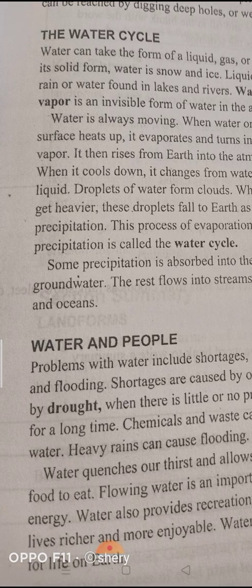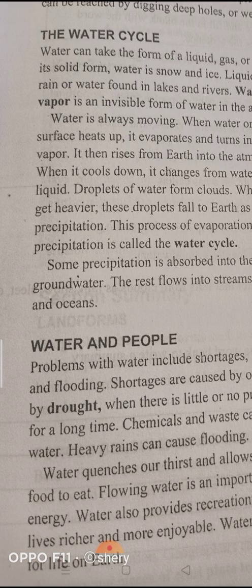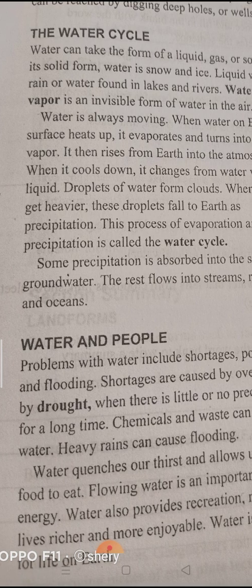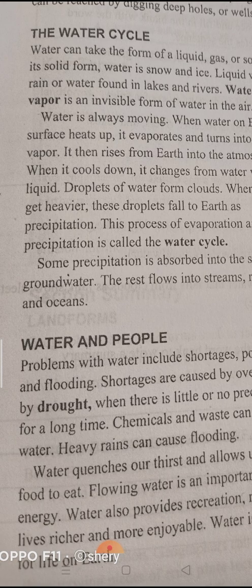This is the meaning of drought. So drought is a long period of lower than normal precipitation. Or you can tell me the other meaning: little or no precipitation for a long time. So when there is little or no precipitation for a long time, this is drought.